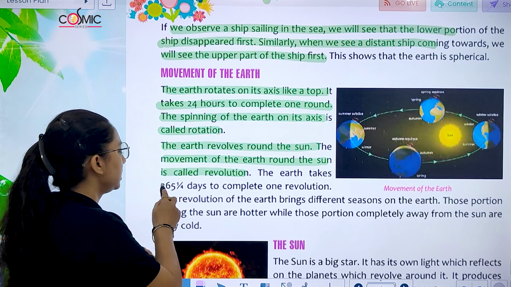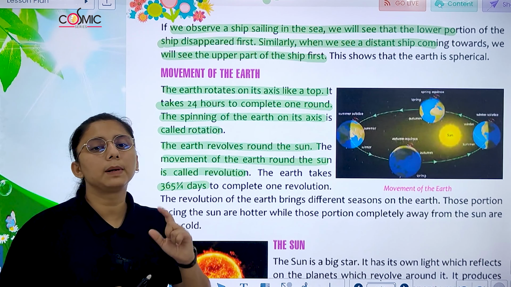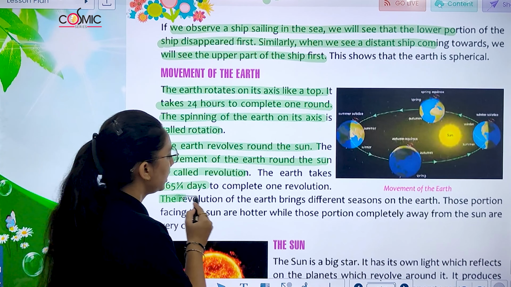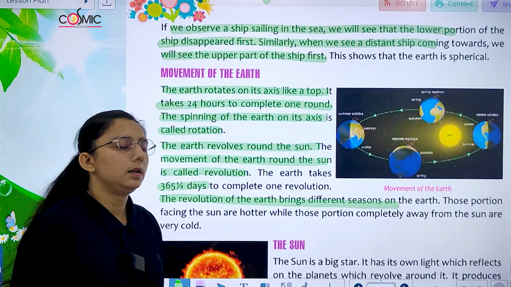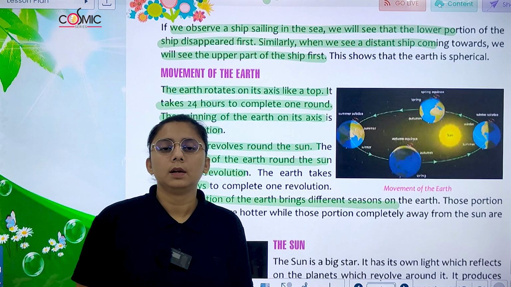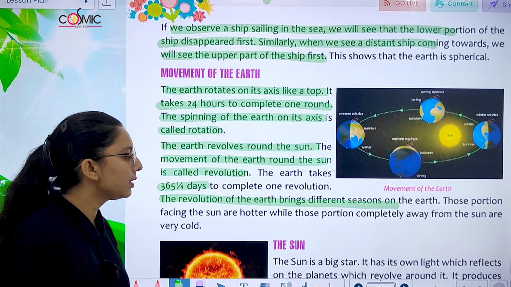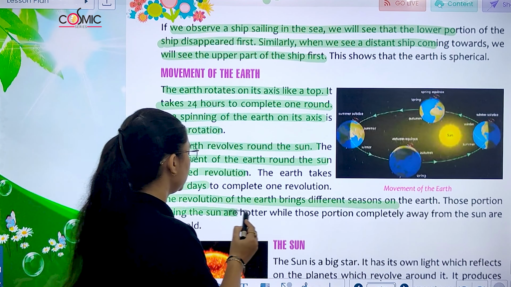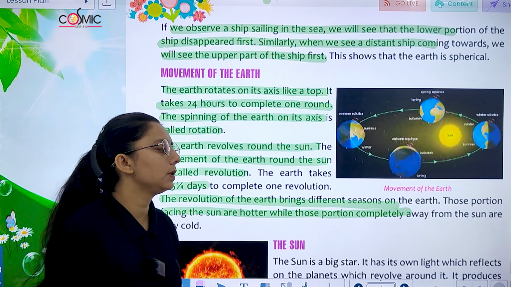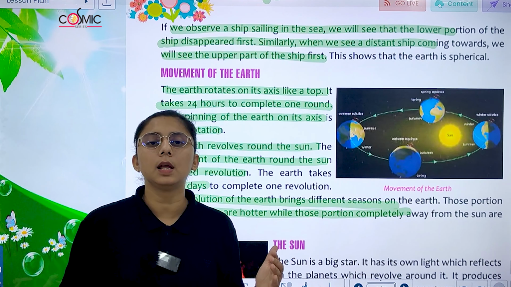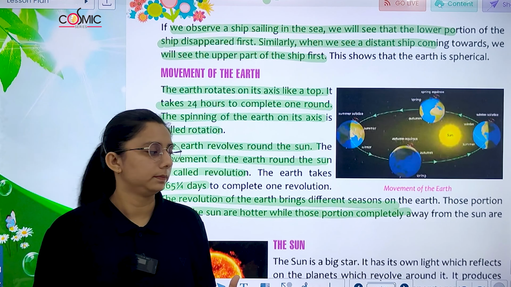How much time does it take? 365 and 1/4 days to complete one revolution. The revolution of the Earth brings change in different seasons. हमारे different seasons, तो changes इसकी वजह से होता है. Those portions facing the sun are hotter, and those portions which are completely away from the sun are cold.